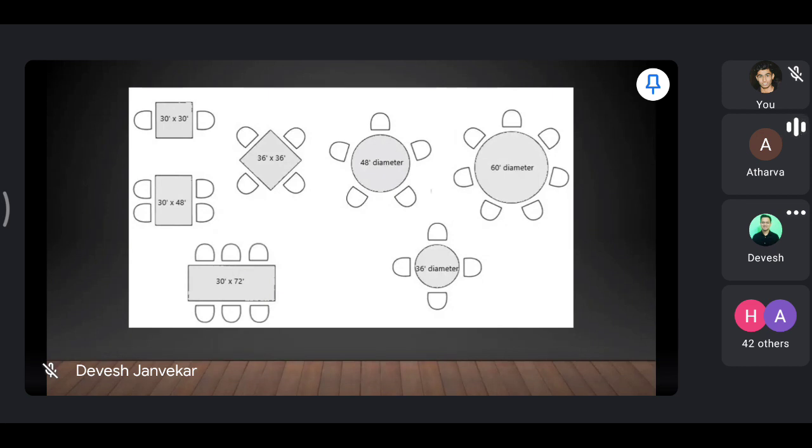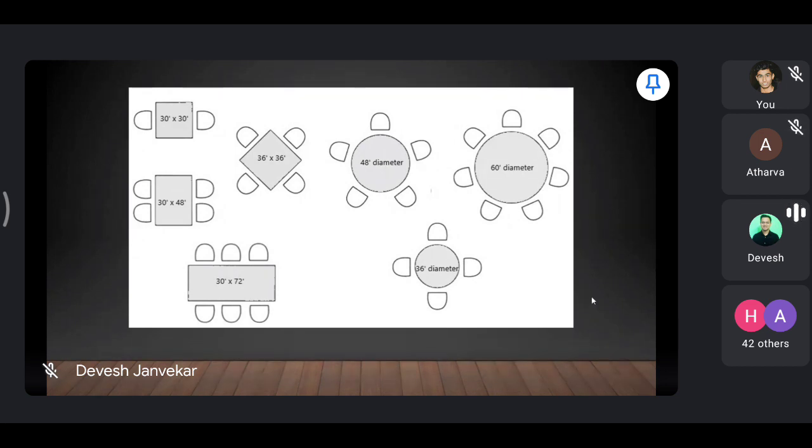In the 36-inch diameter, there are 4 covers, and they sit opposite to one another, whereas in the 48-inch diameter, there are 5 covers, and in the 60-inch diameter, there are 7 to 8 covers. Okay. Good.